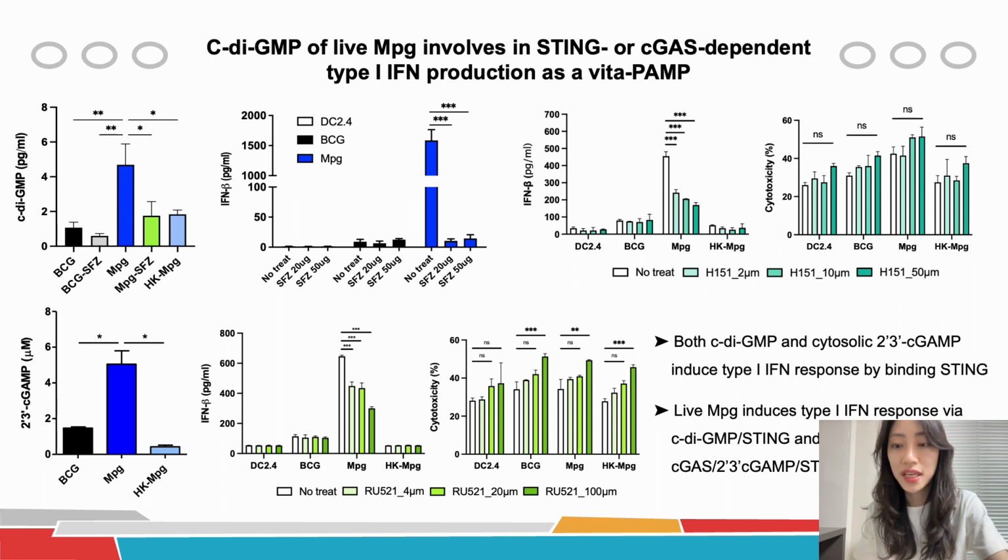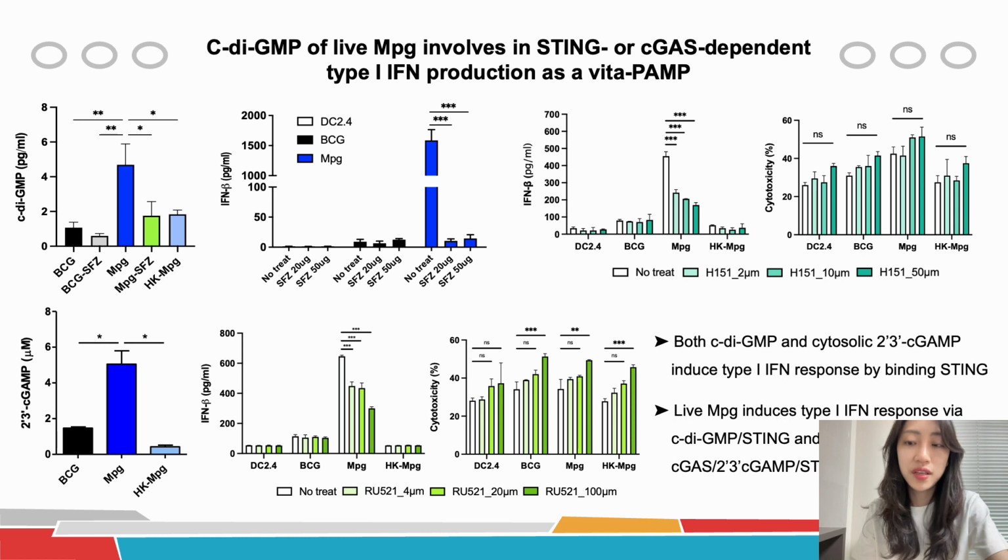On the other hand, in live MPG-infected DCs, we found an increase of cytosolic cGAMP, which is synthesized by cGAS via a combination of c-di-AMP and GMP, and is also considered to be a type 1 interferon stimulator by binding to STING directly.